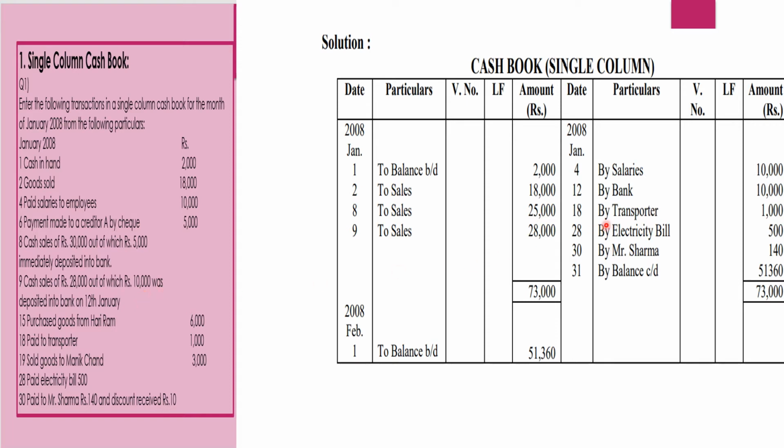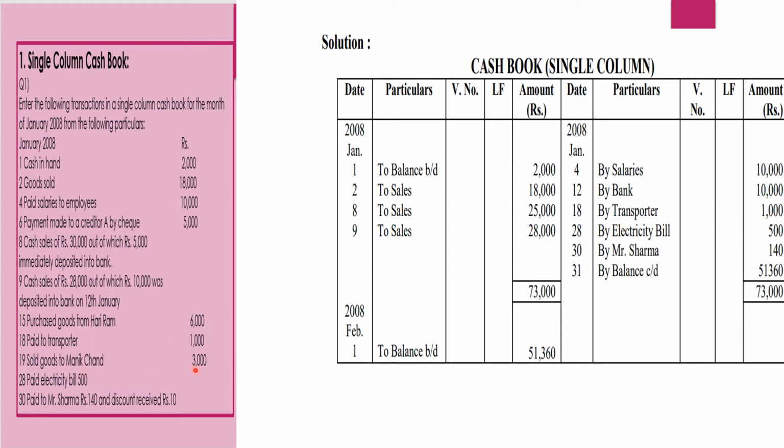After this, on Jan 12, as I told you, we are depositing the money into bank. So the entry will be bank account debit to cash account 10,000. So by bank 10,000 will come on the payment side, because money is going out from cash account and you are depositing the money in bank. Purchase goods from Hariram 6,000. Again we are not told that it is a cash purchase. It is a credit purchase, so we will not record it here. Paid to transporter 1,000 rupees, so on the payment side, by transporter 1,000 rupees.